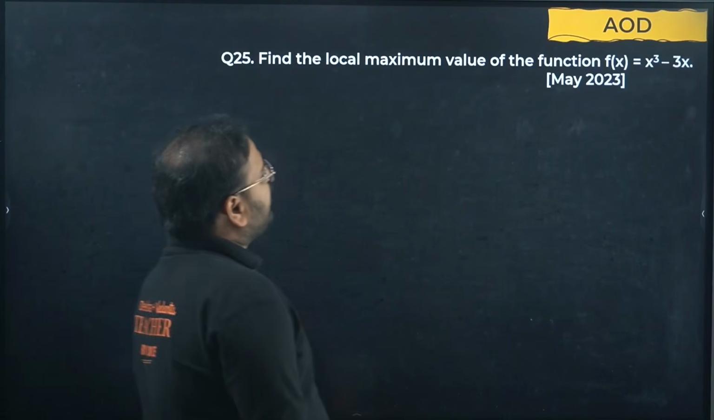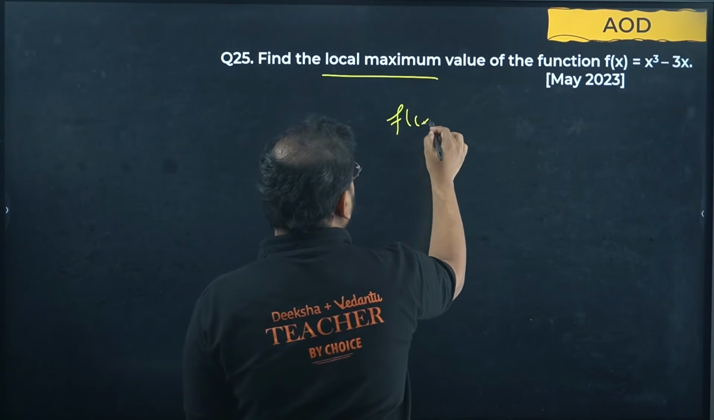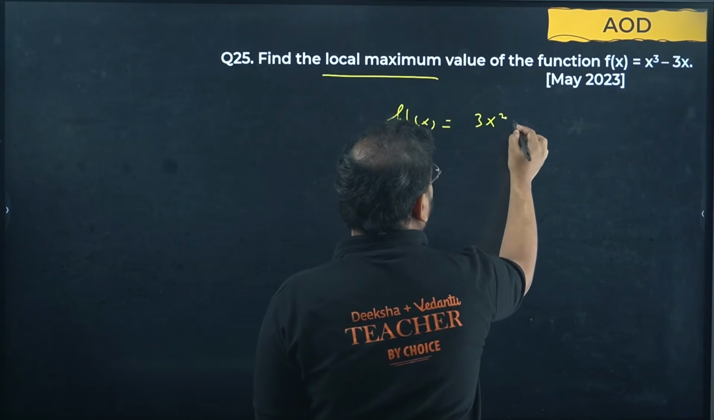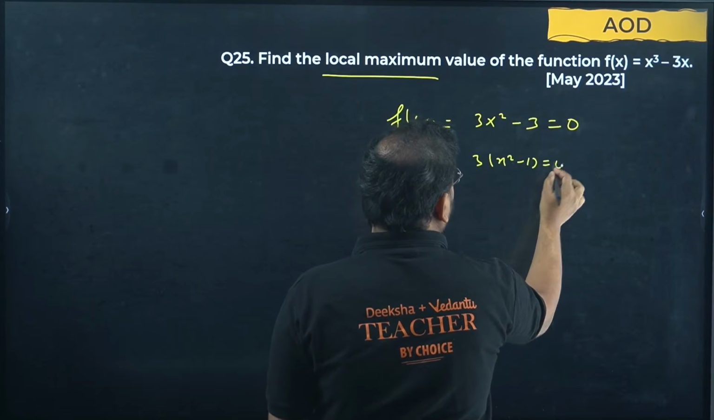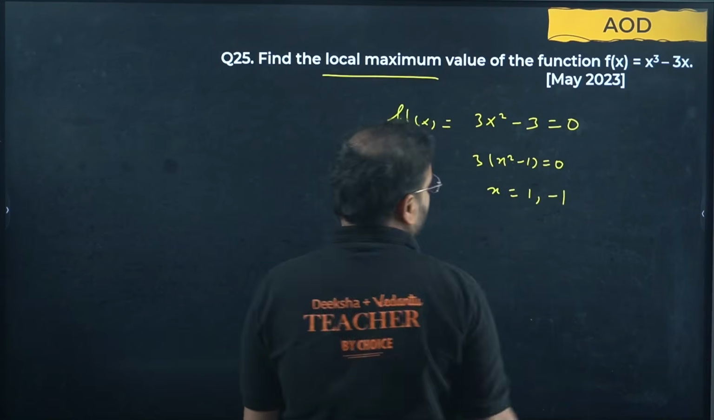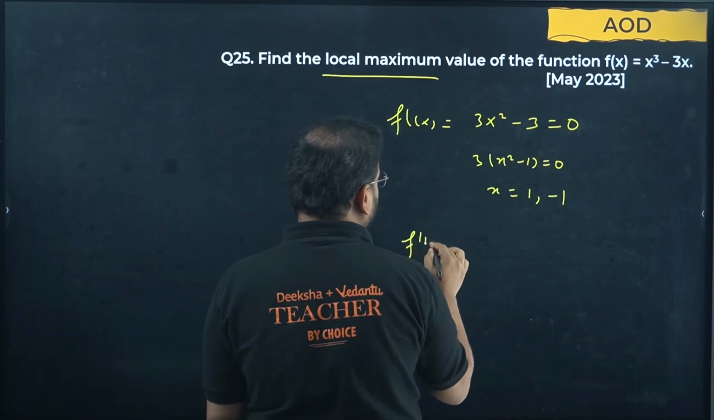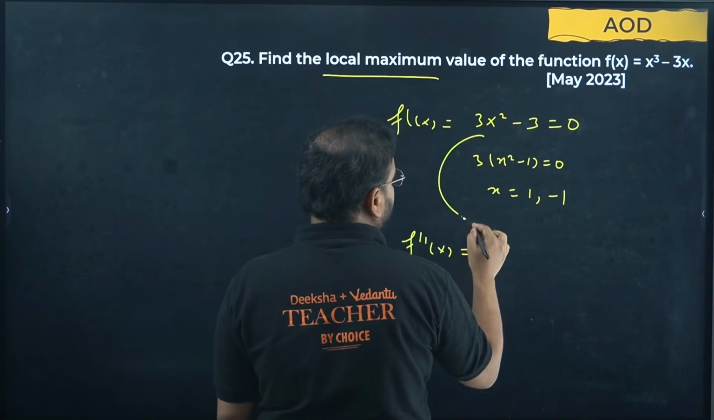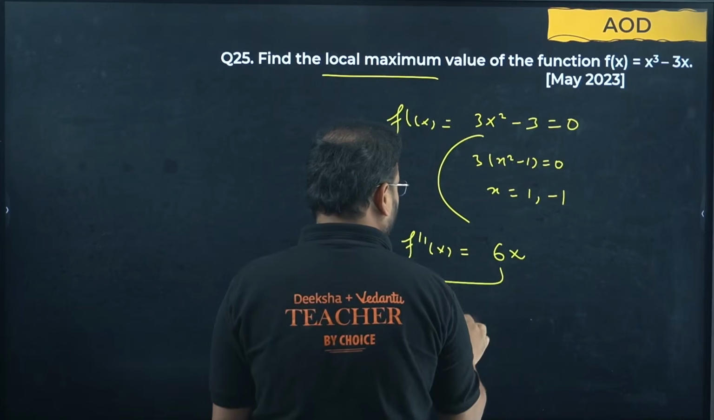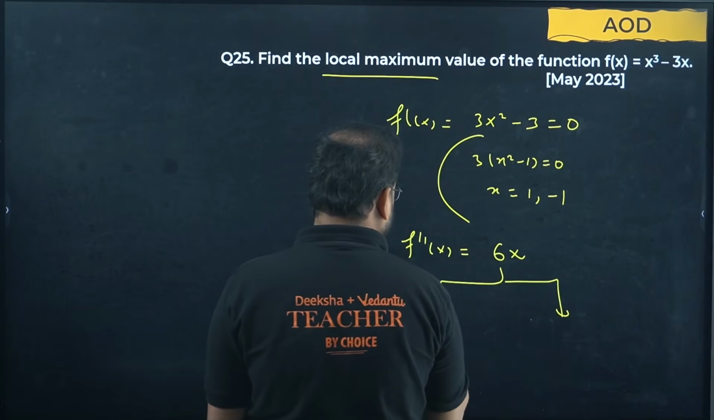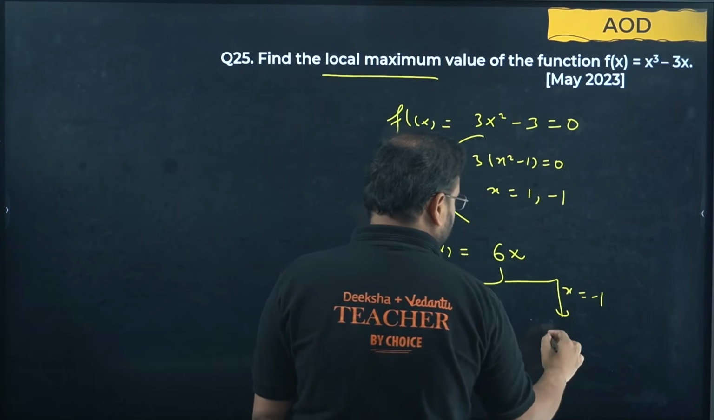Find the local maximum value of the function given like this. I'm looking for the local maximum value. Whatever it is, the first step is to find f dash of x: 3x square minus 3 equal to 0. We get 3 times x square minus 1. The x value is either 1 or minus 1. We have 2 critical points. So what are you going to do? Find the second derivative. Differentiate again, you'll get 6x. Check the 6x value now at both critical points, when x is 1 and when x is minus 1. It'll become 6 and minus 6.